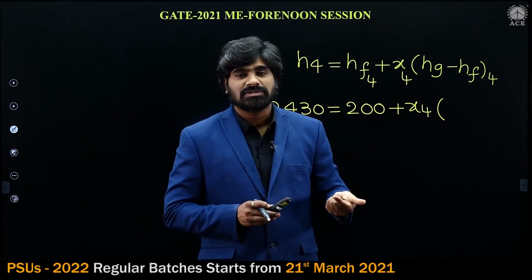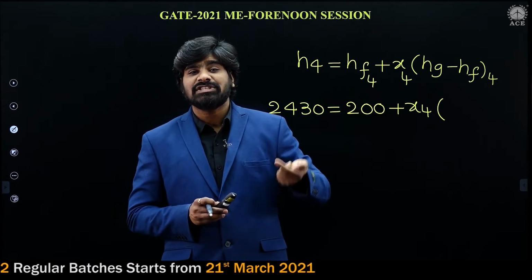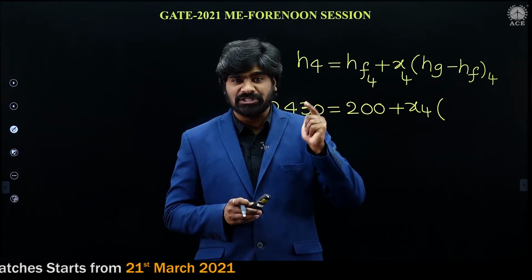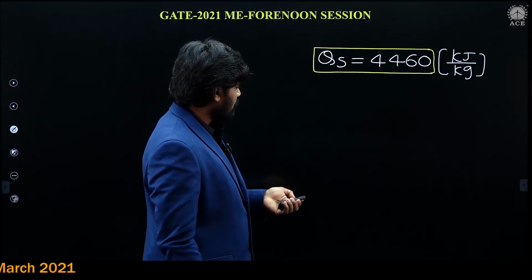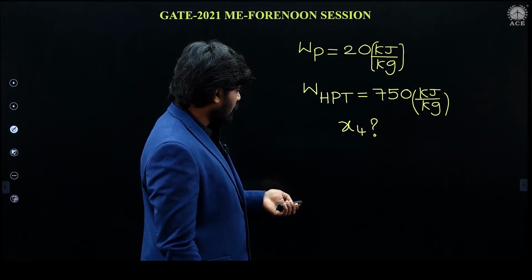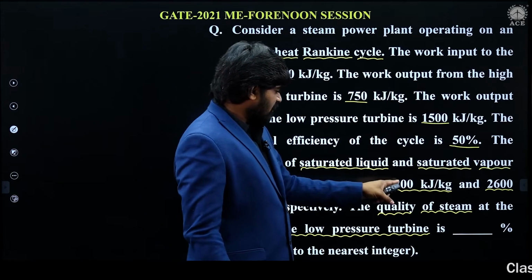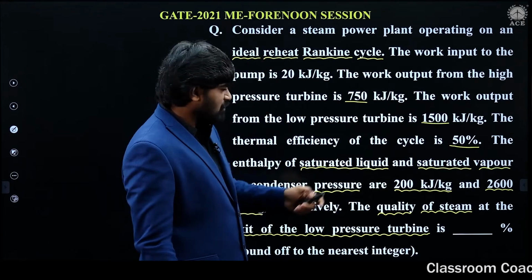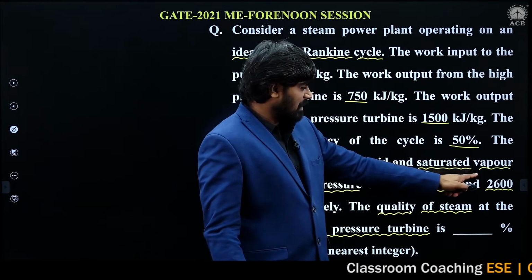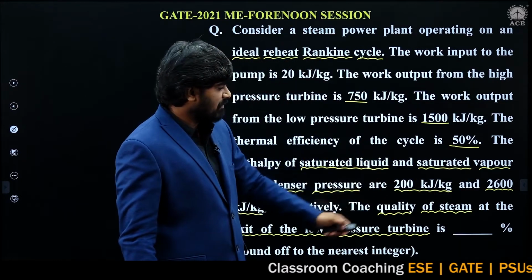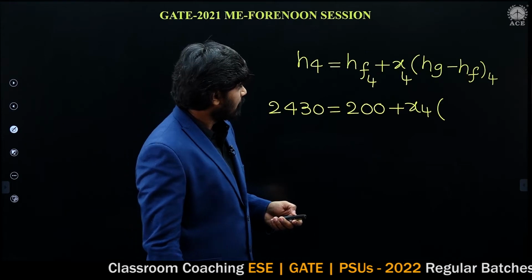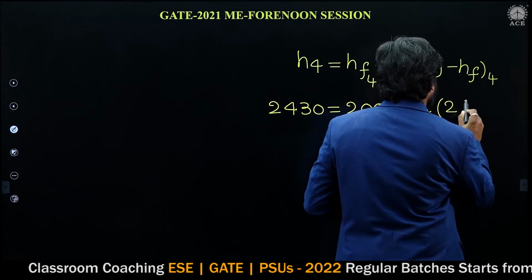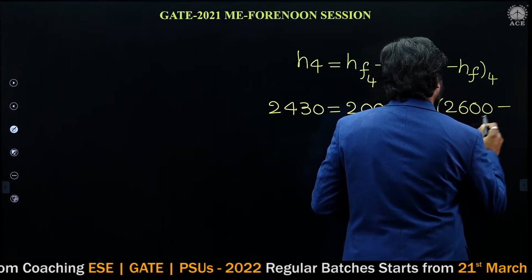These values correspond to condenser pressure and are already given in the problem. Hf is 200 kilojoule per kg, Hg is 2600, minus 200.